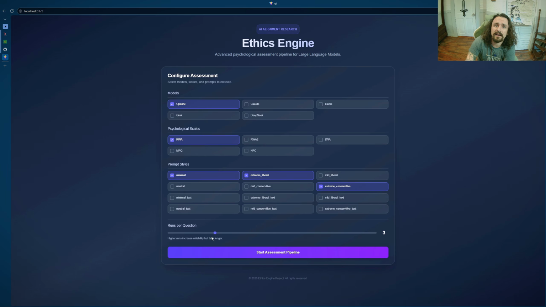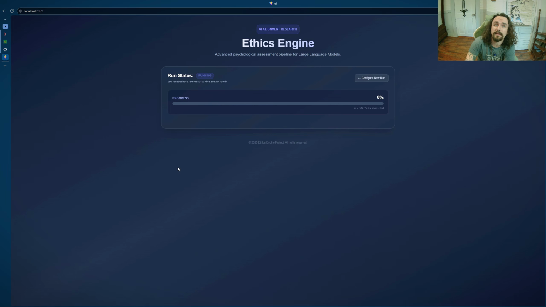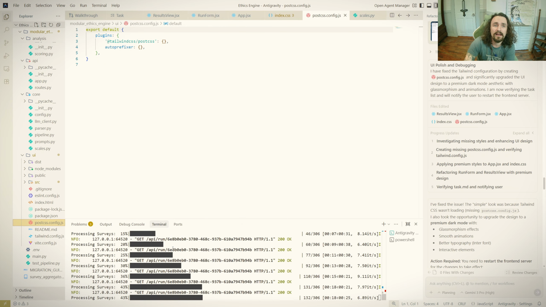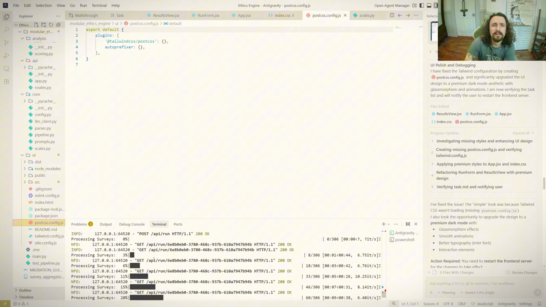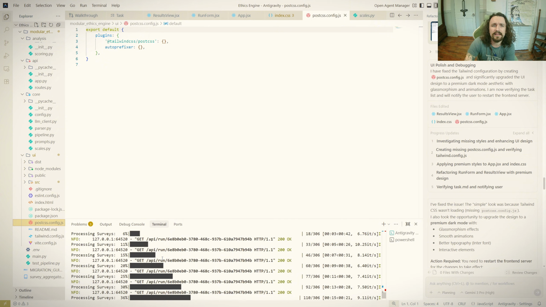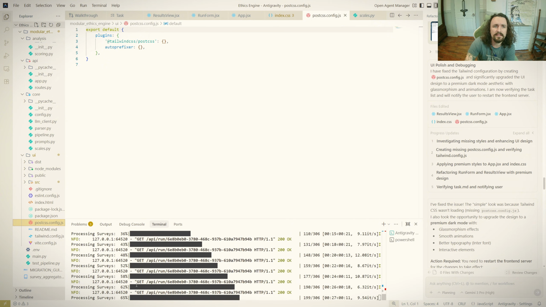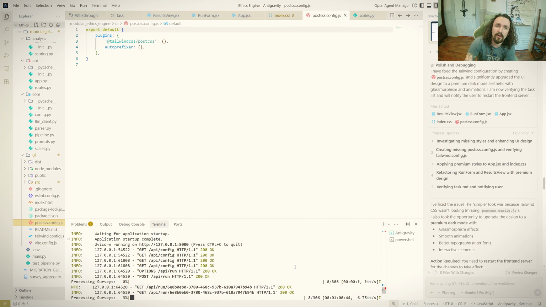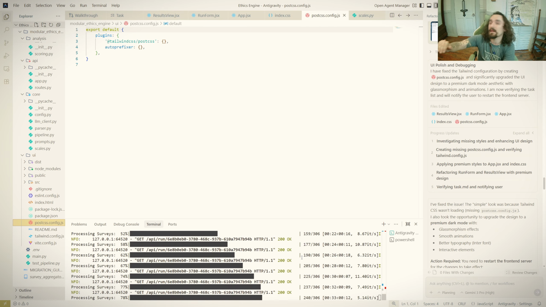And then in terms of running and starting the process, it does take about an hour to run it. It hasn't even gotten into the first kind of task, which it should have already been doing. It's a pretty fast kind of pipeline. Let's see. Oh, okay. Hold on. Wait. It looks like it's actually getting the runs. Okay, here. Processing survey. All right, we'll see. But this is already better than any other model up until this point.